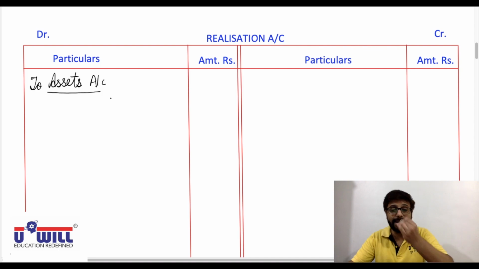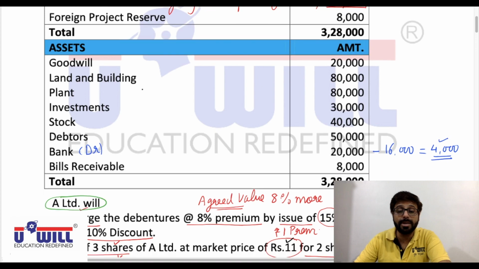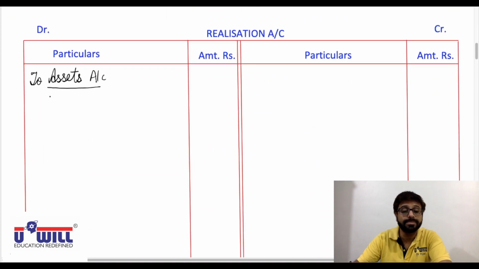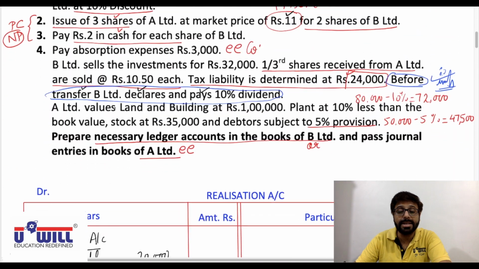So goodwill is 20,000. Then after goodwill, land and building is 80,000.